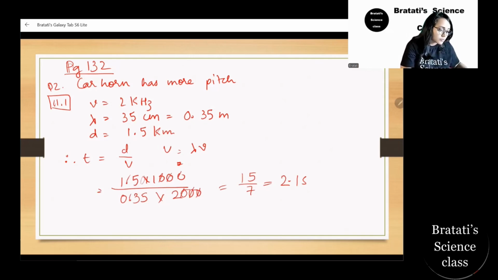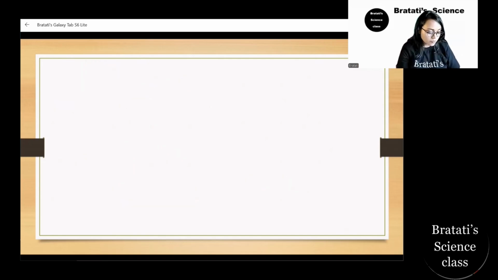Now, as I said, speed of sound in different media, you remember in solids the speed is the maximum, and in gases the speed is the minimum. Then we go to reverberation. Reverberation 11.2. Let's go to the next page. Here, page number 134, and we are into 11.2.